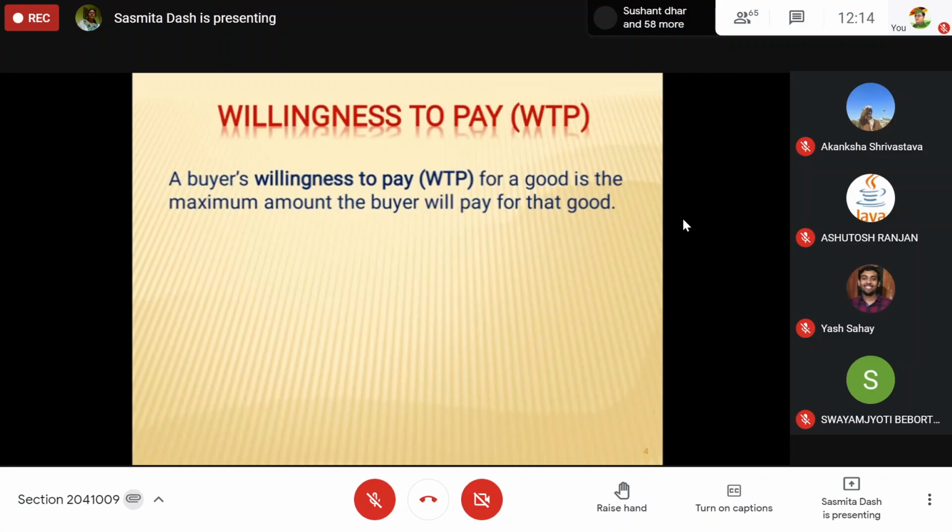Suppose all of a sudden the shopkeeper says, your friend is buying but you are not buying, if both of you buy, I will give it to you at 300 rupees. Will you buy or not? You are thinking about whether you will buy.